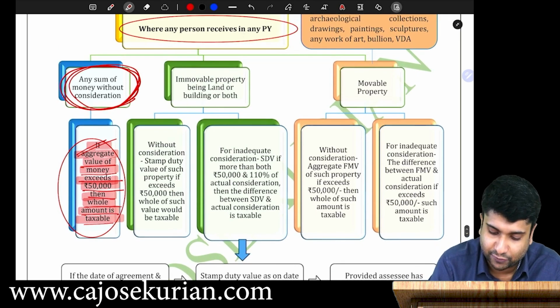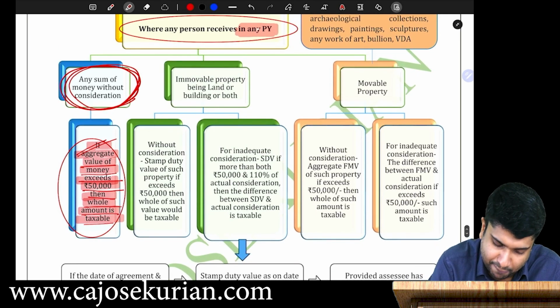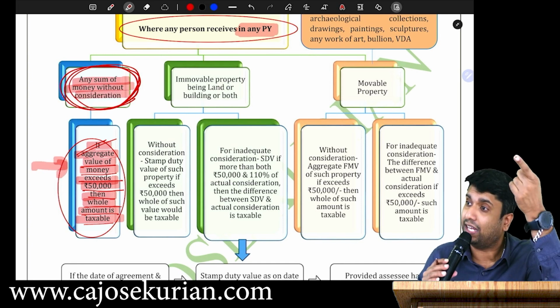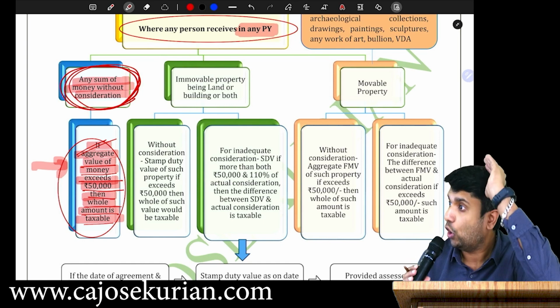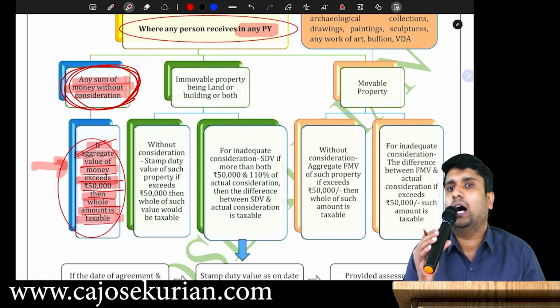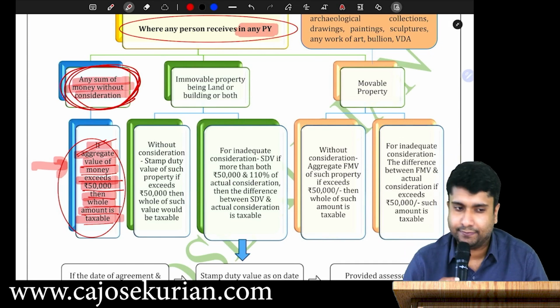That's why we have started with "any previous year". In any previous year, any sum of money without consideration, and if the aggregate value of money exceeds 50,000, then the whole amount is taxable, not the excess. The whole amount will be taxable. Are you all with me?